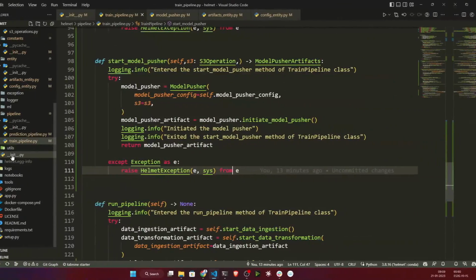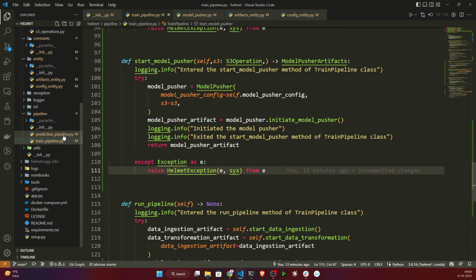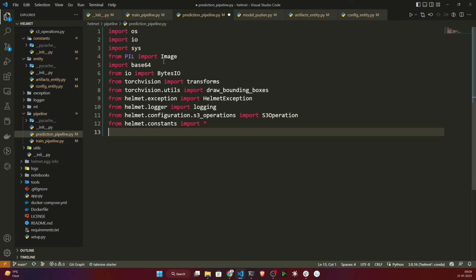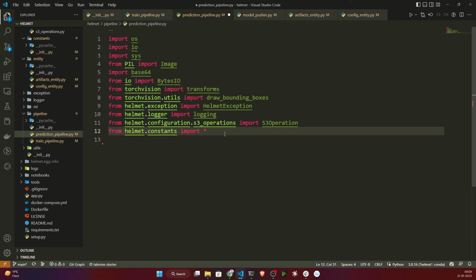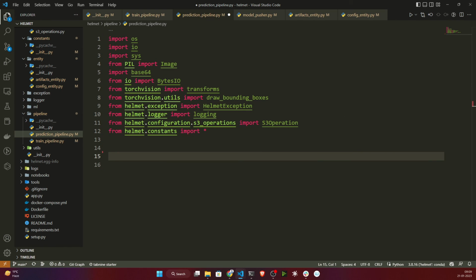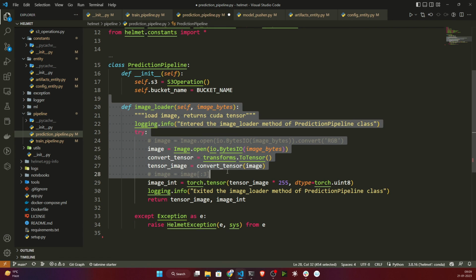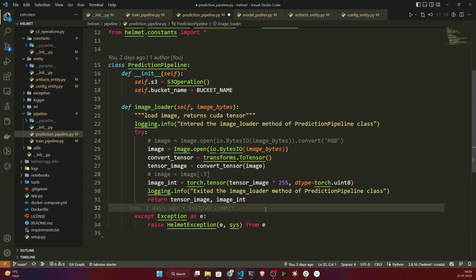So for that I will open this prediction pipeline file inside this pipeline folder. Here first of all I just need to mention some of the libraries. So these are the libraries needed. The same prediction pipeline I'll be using is the pipeline I used in my notebook. First of all I will initialize one class, and inside that class I will write one method called image loader. It will basically load your images to the tensor format.